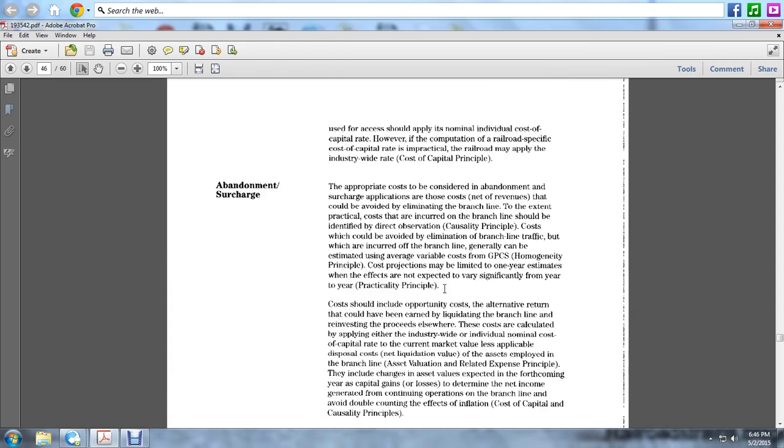The abandonment and surcharge. The appropriate costs that can be considered for the abandonment and surcharge applications are those costs net of revenues that could be avoided by eliminating the branch line. To the extent practical, the costs incurred on the branch line should be identified by direct observation, per the causality principle. The costs which can be avoided in eliminating the branch line traffic, incurred by the traffic at the branch line, are generally estimated by the use of the average variable cost of the GPCS, per the homogeneity principle. Cost projection may be limited to one year estimates when the effects are not expected to change significantly from year to year, per the practicality principle.